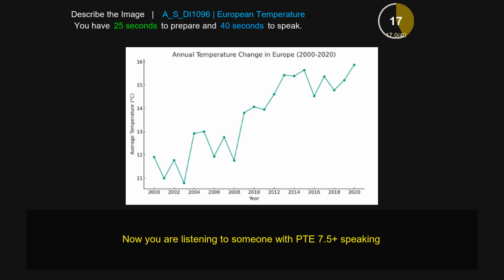In the year 2000 the average temperature is 12 degrees Celsius. However, in 2010 it has increased to 14 degrees Celsius. Moreover, in the year 2020 the temperature has increased to 16 degrees Celsius. Therefore, the graph is increasing over the years, and it gives information about annual temperature change in Europe.